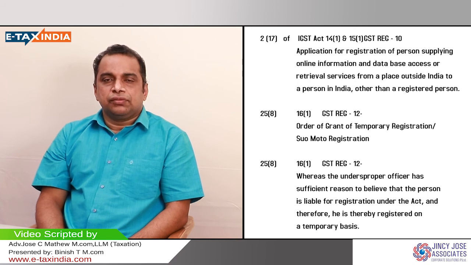And finally, when we are considering the case of consulate, embassies, UN agencies or multilateral financial institutions or persons who are having privilege or immunity under GST, they can also apply for a unique identity number. For that unique identity number, they have to apply in form GST REG 13. So these are the forms and the details related with the special persons who are compulsorily liable to register under GST.